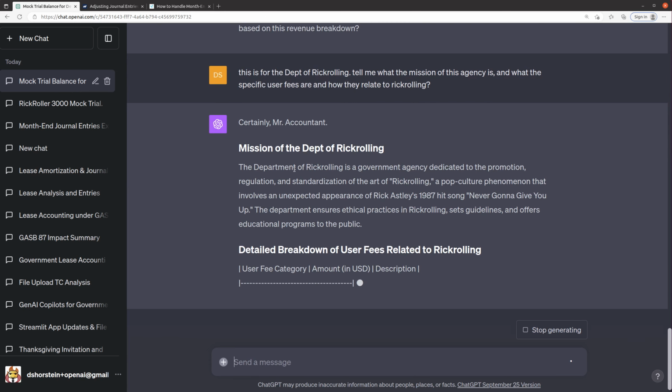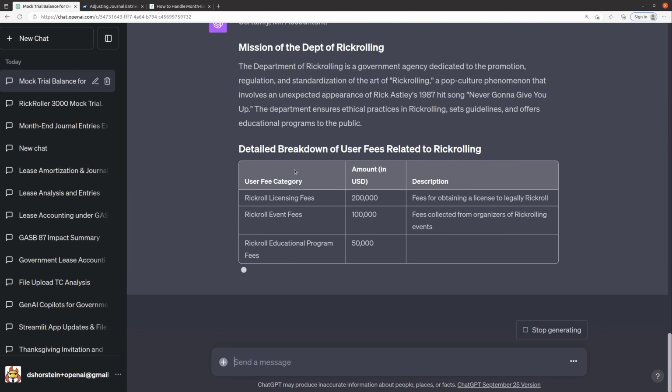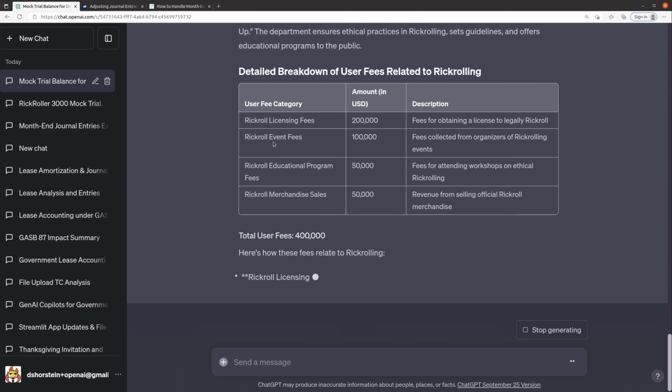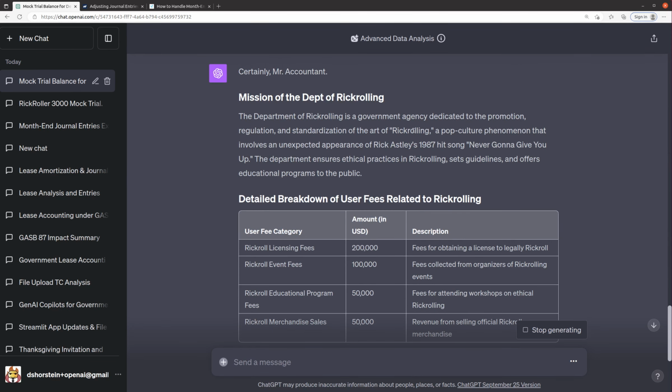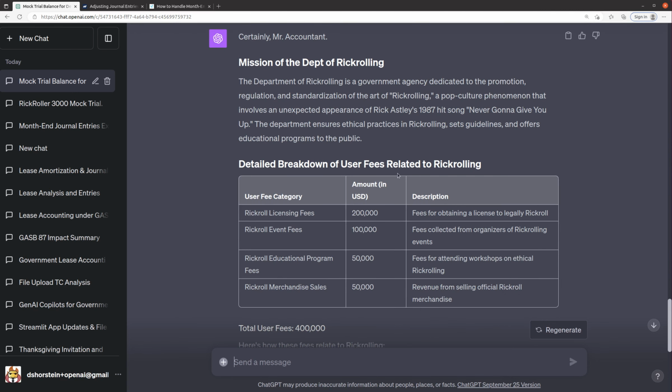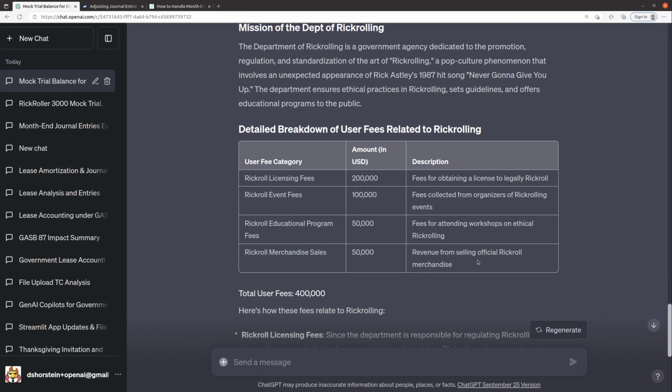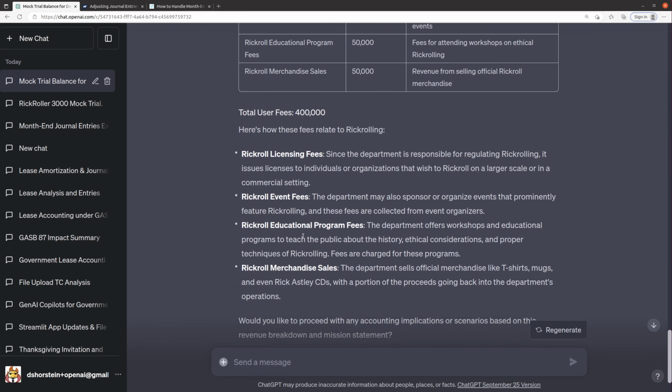So of course, now it's coming up with a backstory. Oh yes, this is what I'm talking about. Okay, so the Department of Rickrolling is a government agency dedicated to promotion, regulation, and standardization of the art of Rickrolling. And if you don't know what that is, please look it up. Now it's giving us the breakdown of user fees. We've got $200,000 in Rickroll licensing fees, which allow you to obtain a license to legally Rickroll. Then you have Rickroll event fees, Rickroll educational program fees, Rickroll merchandise sales. This is amazing. This is excellent.